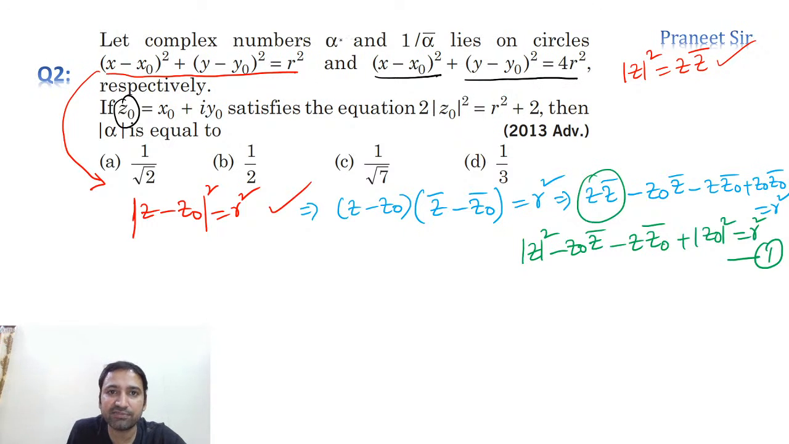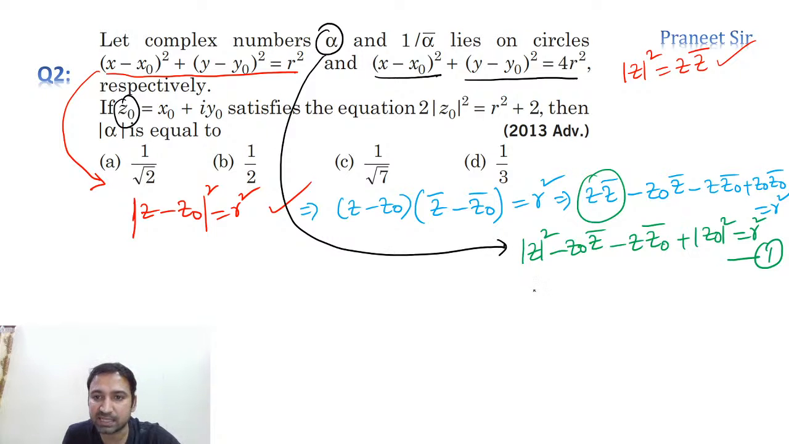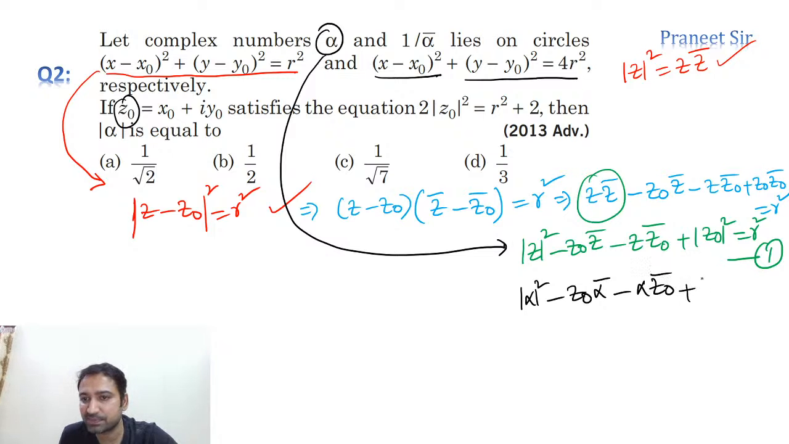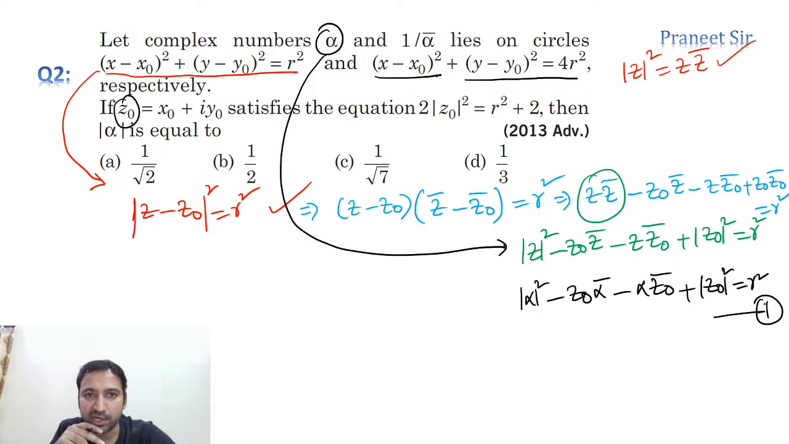But actually, in place of z, what do we need to substitute in the first equation? Alpha we should substitute. So let's substitute z equals alpha here. If you substitute z equals alpha, mod alpha square minus z naught into alpha bar minus alpha into z naught bar plus mod z naught square is equal to r square. This is the actual equation, the final result. Let's take this result as the first equation. Alpha is lying on the first equation and 1 by alpha bar is lying on the second equation.